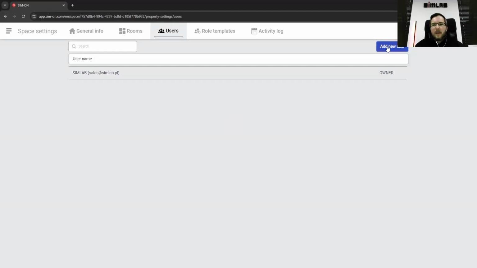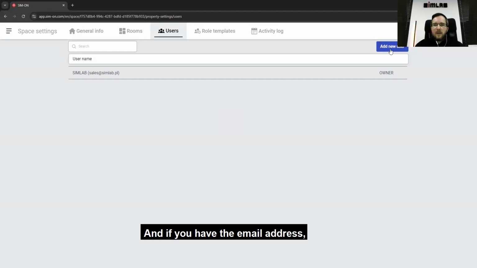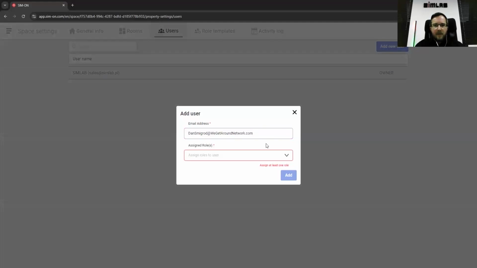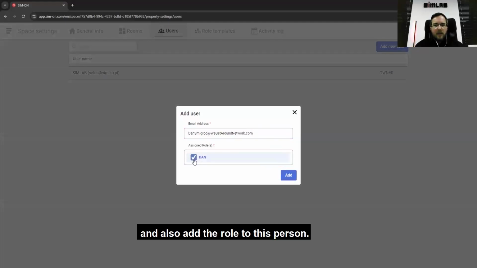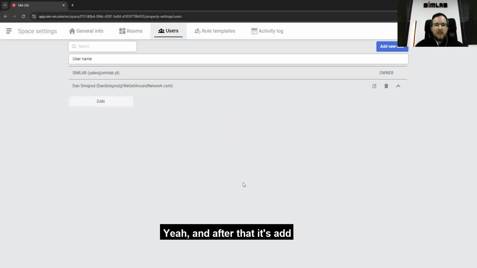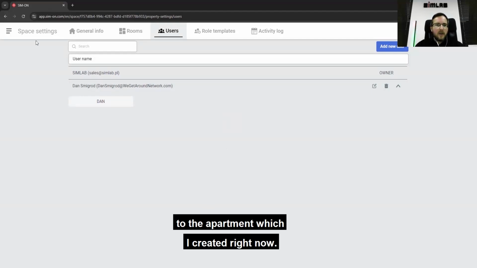If you have the email address, you can add the new user, put in the email address, and add the role to this person. After clicking add, you now have access to the apartment I created.